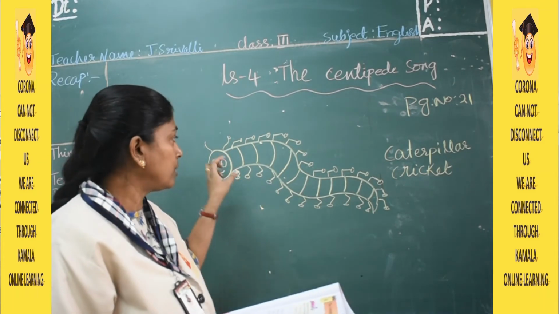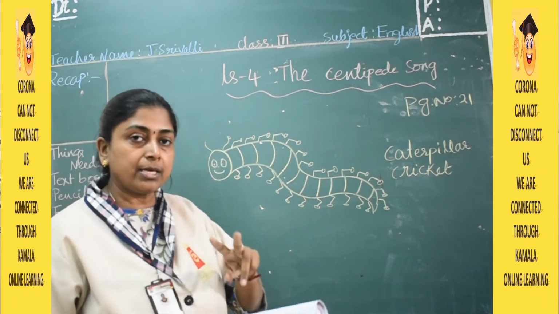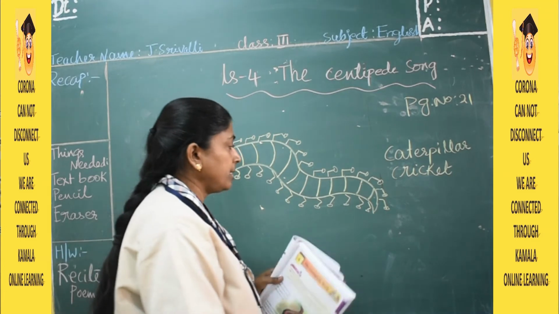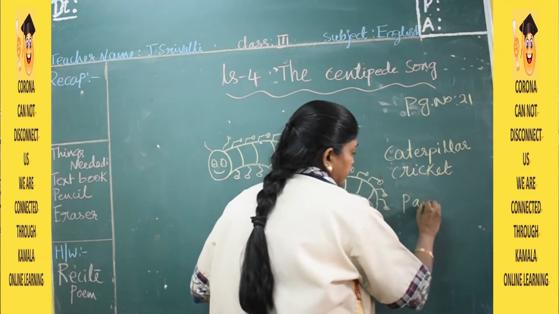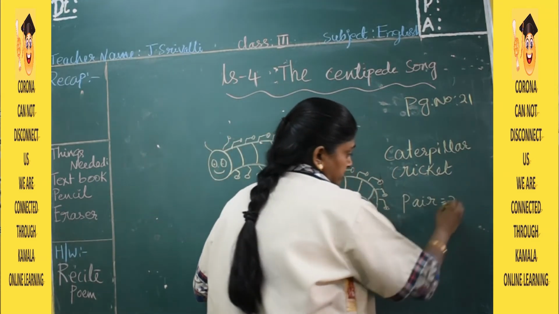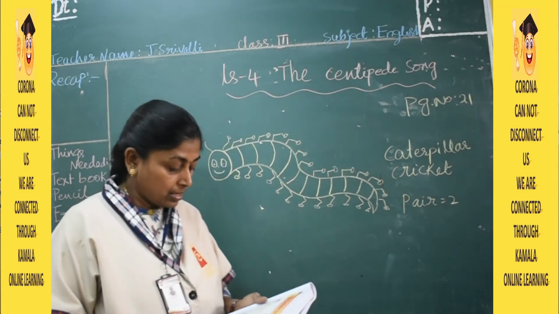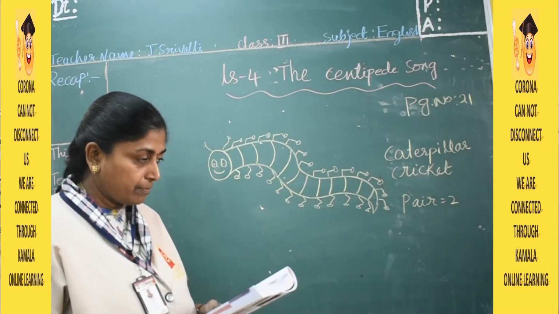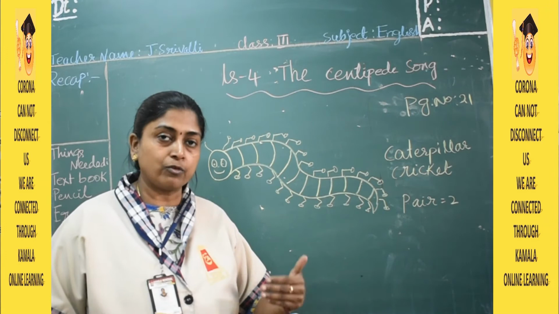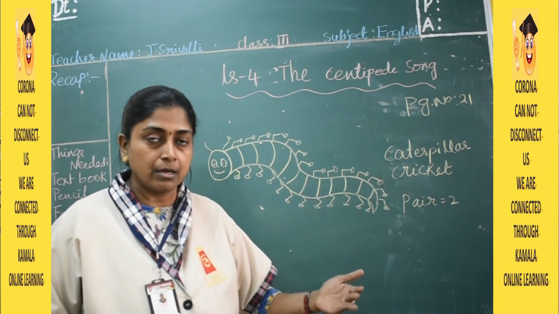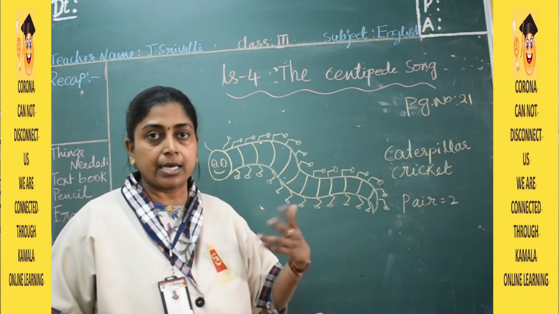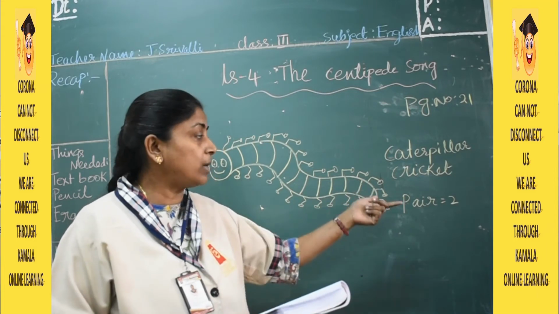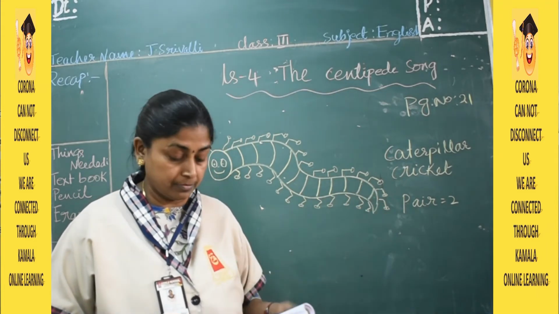So how, pace? Pace means 2. What do you mean by the pace? Pace means 2. Yes, walking down in pace. So when we walk, we have 2 legs with 2 feet. Those are the pairs of legs. How many legs do we have? We have 2 legs. Pair means 2.